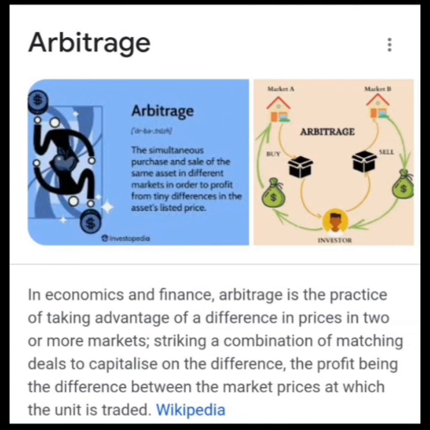According to Wikipedia, in economics and finance, arbitrage is the practice of taking advantage of difference in prices in two or more markets, striking a combination of matching deals to capitalize on the difference. The profits being the difference between the market prices at which the unit is traded.